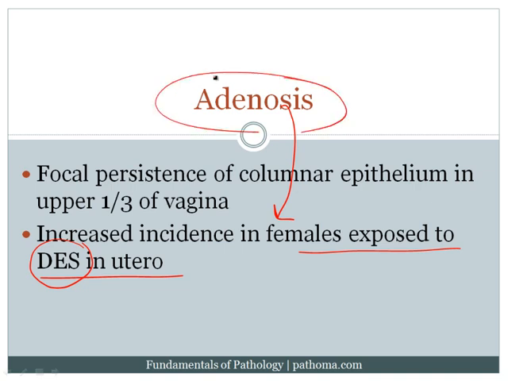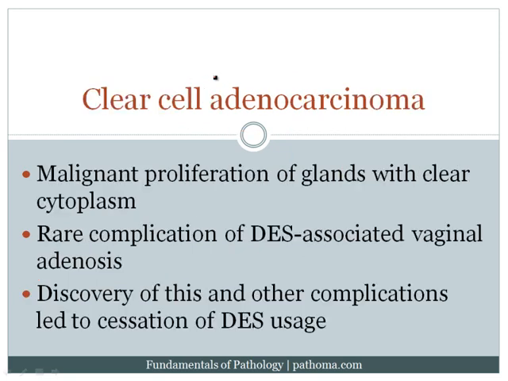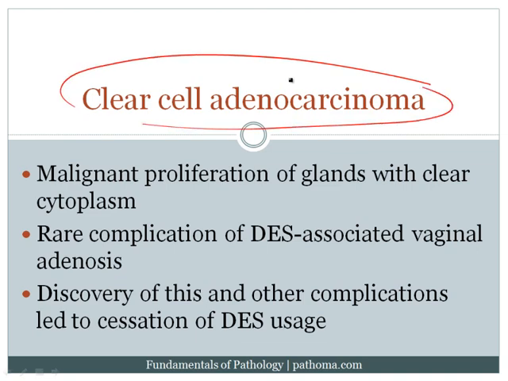Now, the consequence of that adenosis, and perhaps even just as important as understanding adenosis, is that these women that were exposed to DES in utero would get this adenosis, and that adenosis would then increase their risk for a cancer called clear cell adenocarcinoma. And that's a malignant proliferation of glandular epithelium with clear cytoplasm. Now, of course, you recognize that the entire vaginal canal is lined by squamous epithelium, so we shouldn't develop any type of adeno or glandular carcinoma there.